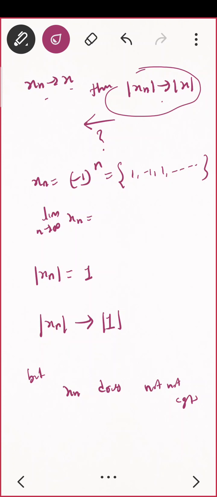And what next? You proved that if an converges to a, bn converges to b, then an plus bn converges to a plus b. What about the converse? That means the addition of sequences is convergent but they are not convergent, either one or both are not convergent.